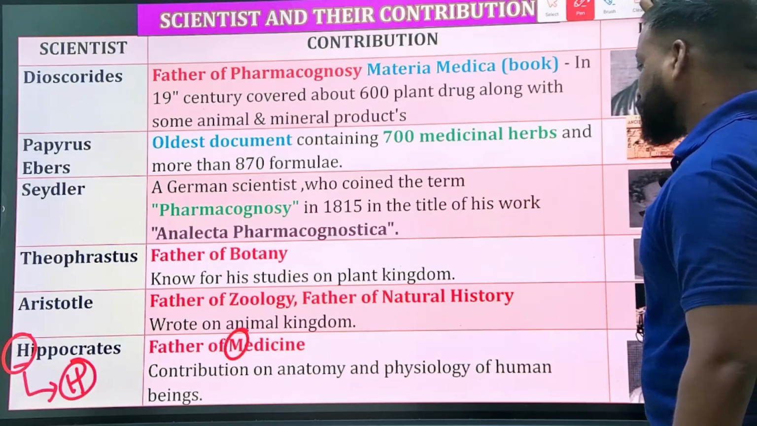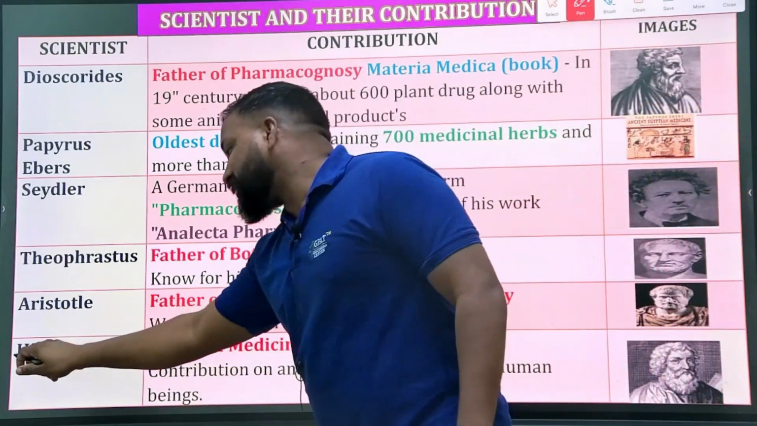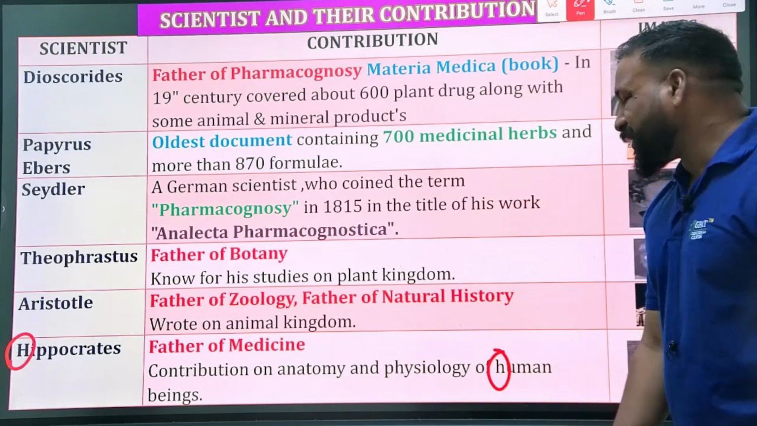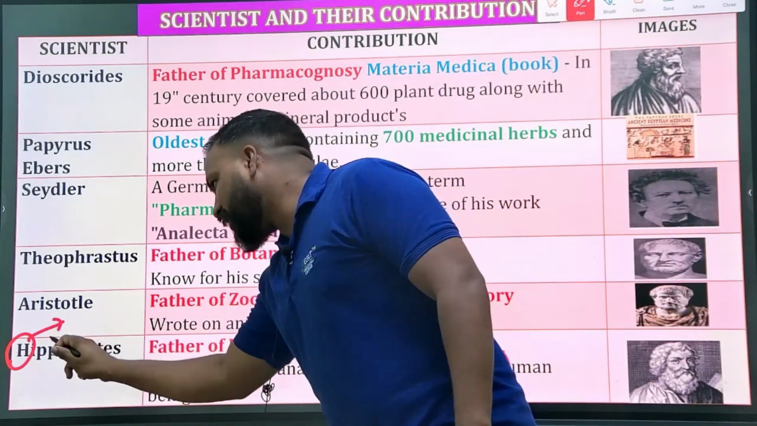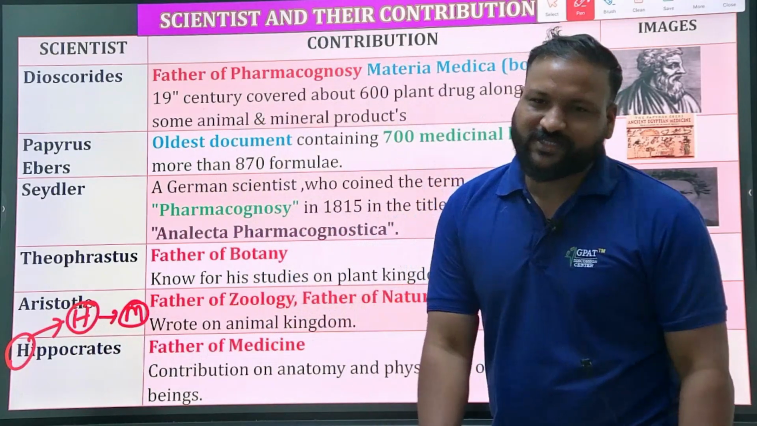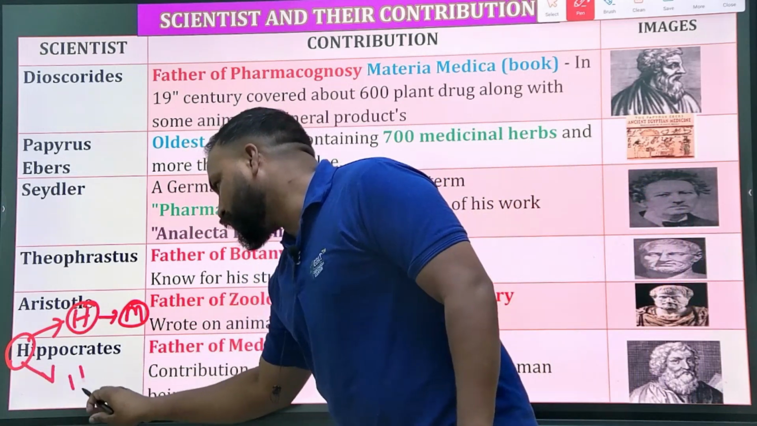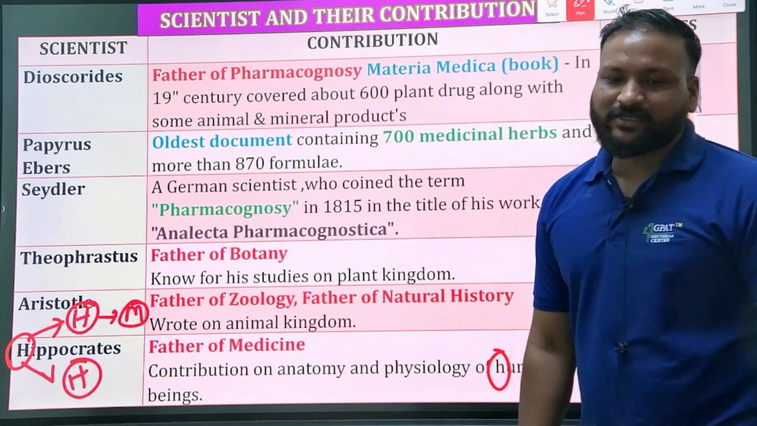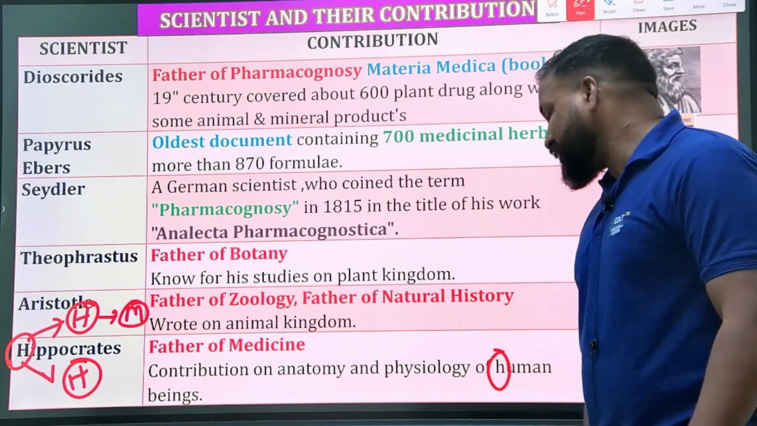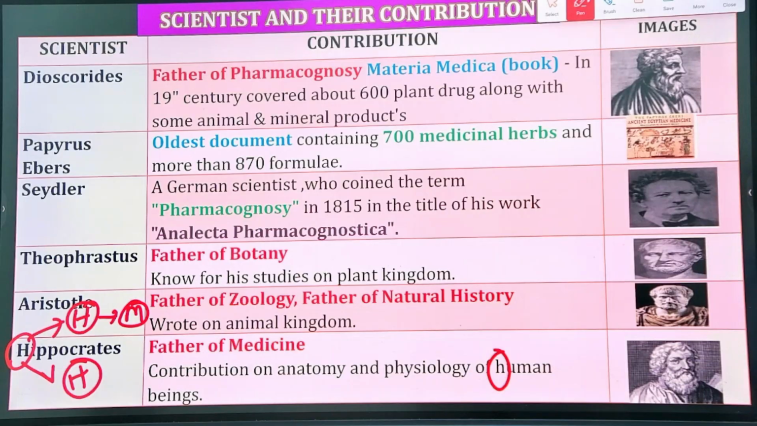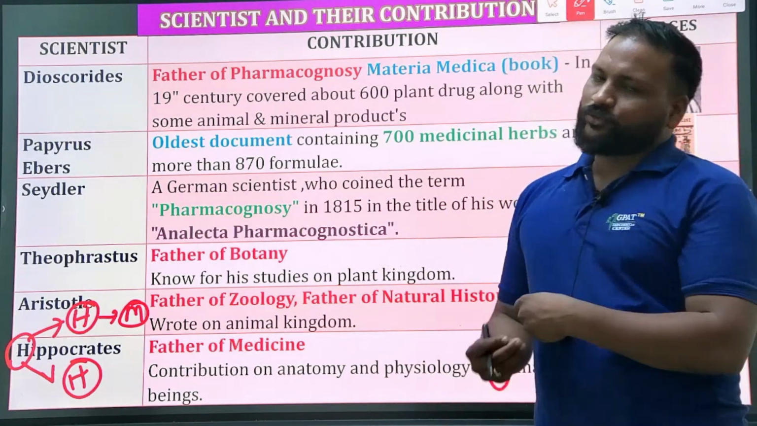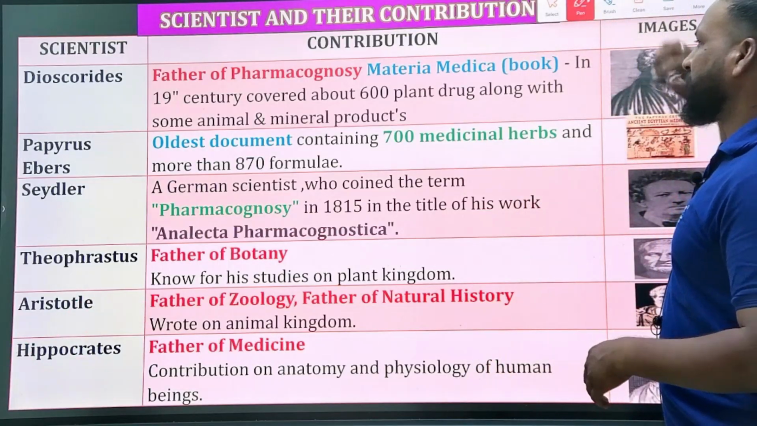Because he did research, and H also stands for human beings. He did research on the anatomy and physiology of human beings. H for health, and for that health, what do we require? Medicine. That's the reason he is known to be the father of medicine. Also H for Hippocrates and H for human beings. Based on the shortcuts that I have developed, you should remember this, and it will be good for you to answer the questions if they come from this topic.